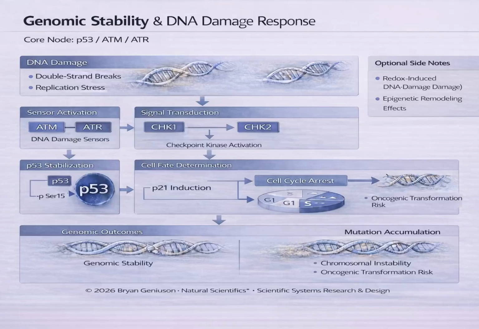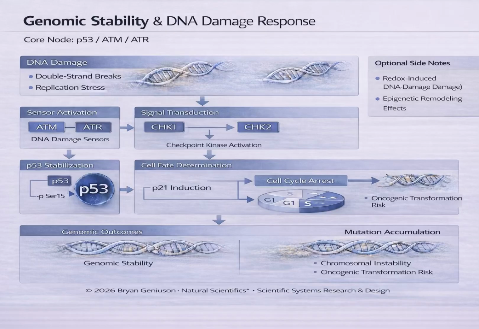Genomic stability is a fundamental requirement for cellular survival and organismal integrity, maintained through a coordinated network known as the DNA damage response, or DDR. This system detects genomic insults such as double-strand DNA breaks and replication stress, and initiates signaling cascades that determine whether a cell repairs the damage or undergoes programmed cell death.